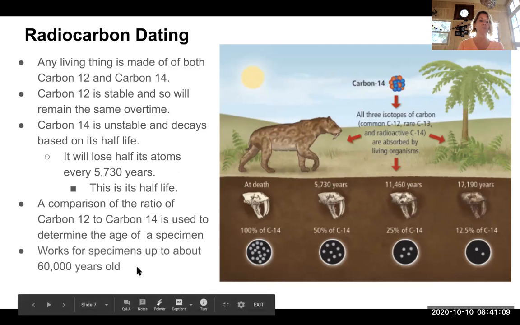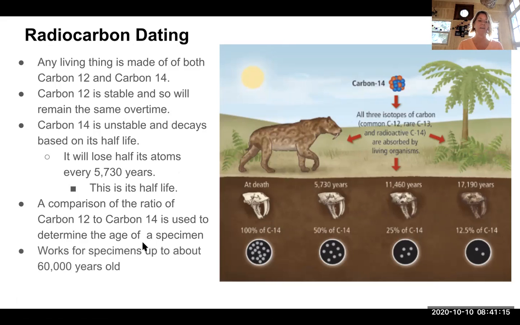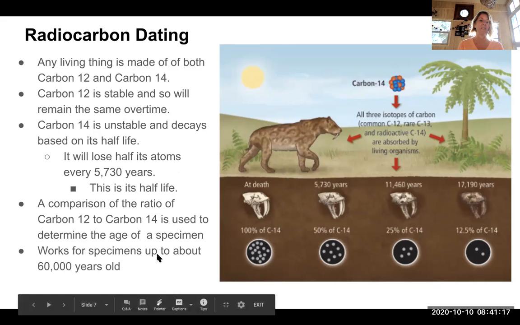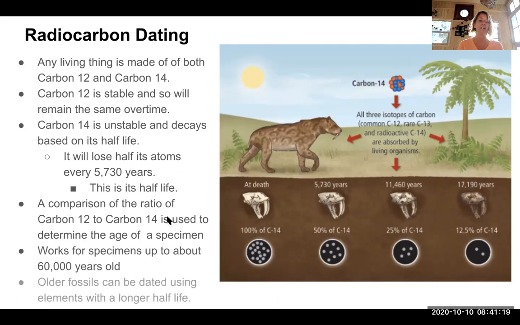This only works for specimens up to about 60,000 years old. After that, there's not enough carbon 14 left for us to determine the age of the fossil. But there are other unstable radioactive isotopes of different elements that we can use to age other fossils if we feel that they are older than the 60,000 year mark.